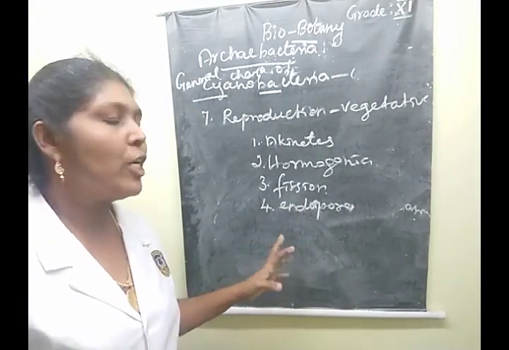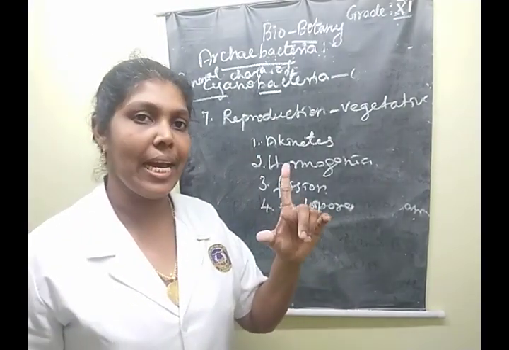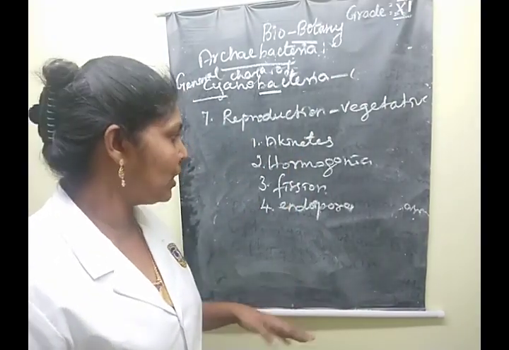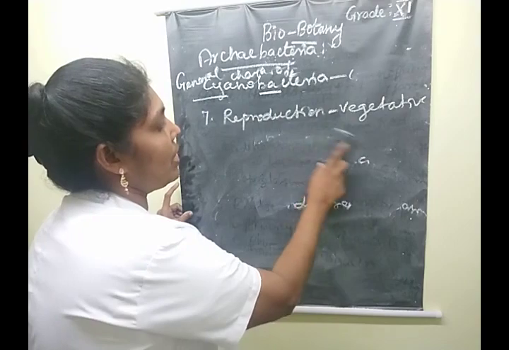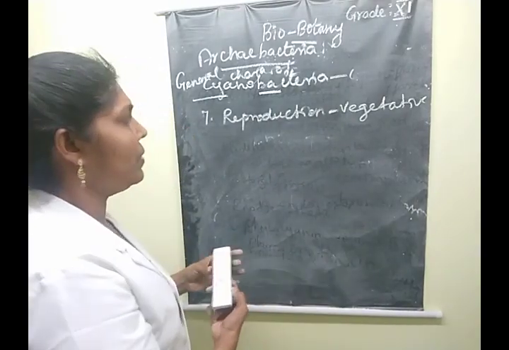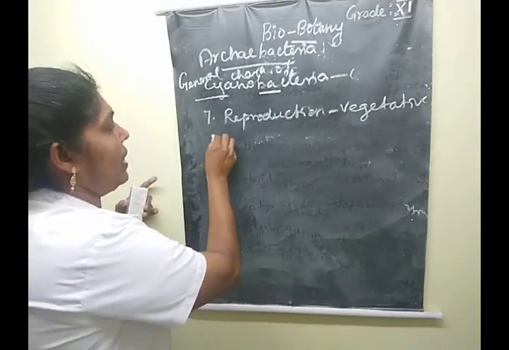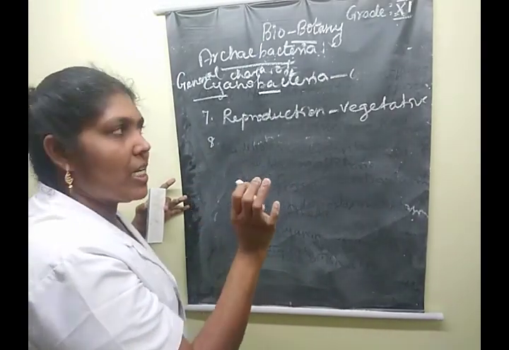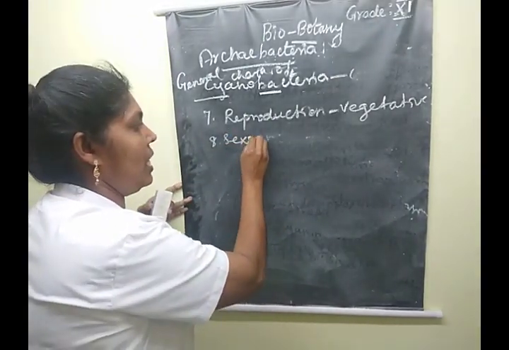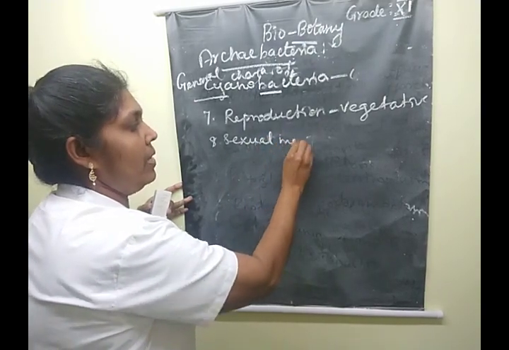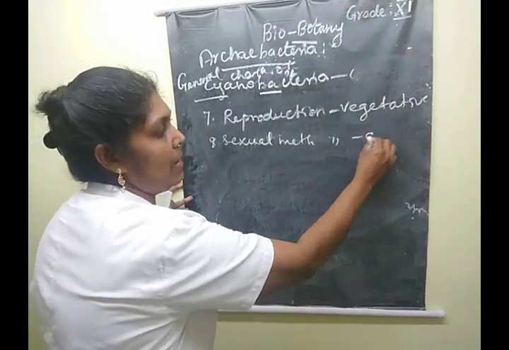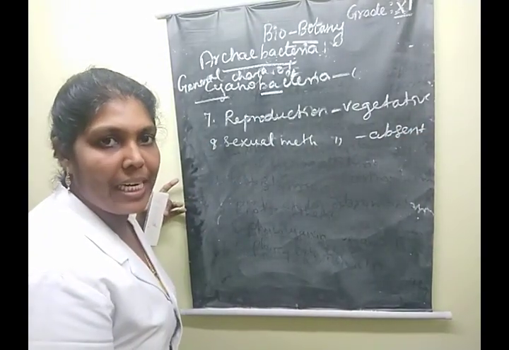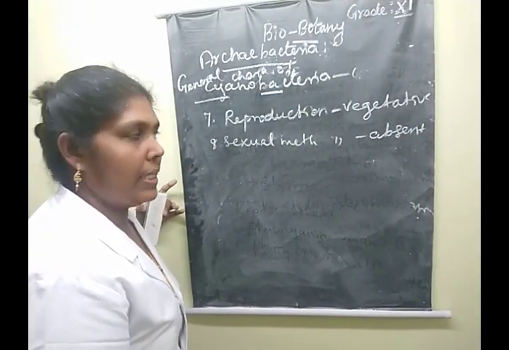Then fission and endospore formation, we already learned, are in bacteria. You got a clear idea about that region. Clear, children? Yes. The next one we are going to learn about: the sexual method of reproduction is absent. In which type of bacteria is the sexual method of reproduction absent? Cyanobacterial cells. Clear? Yes.